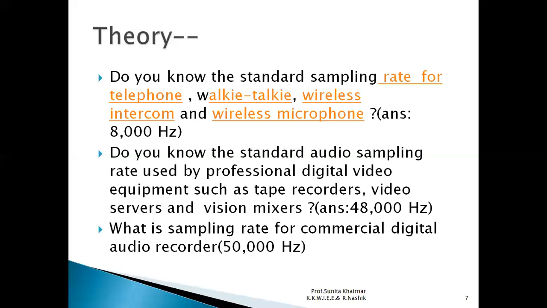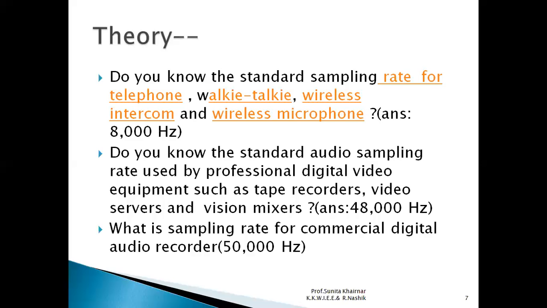Suppose Fs is the sampling frequency and F maximum is the maximum frequency in the signal. For example, speech frequencies are in the range of 50 to 5000 Hertz. So what will be the maximum frequency F maximum? It is 5000. So if we have to recover that speech again from sampled signal into analog signal, our sampling frequency Fs should be greater than or equal to twice 5000. It means our sampling rate should be at least 10,000 Hertz or more. Then and only then can we reconstruct the original signal.